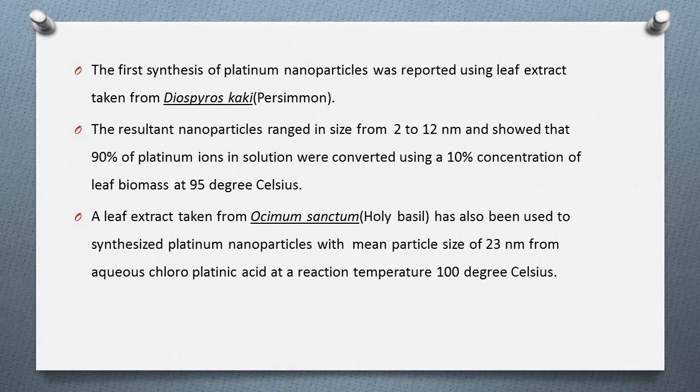And recently, the biological synthesis of platinum nanoparticles with particle size and shape control has also been reported by using plant wood nanometer scale materials. For example, Coleman have recently reported a one-pot synthesis technique for producing platinum and palladium nanoparticles using lignin isolated from red pine, that is Pinus resinosa.